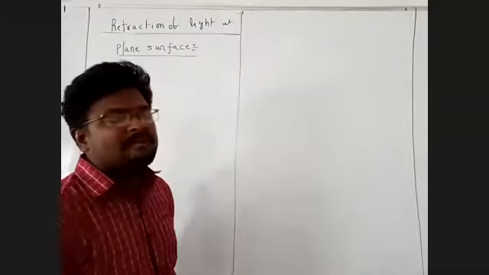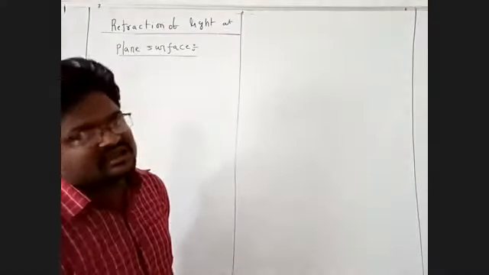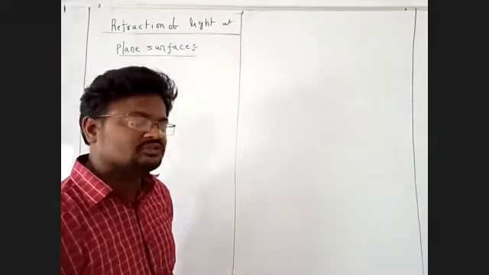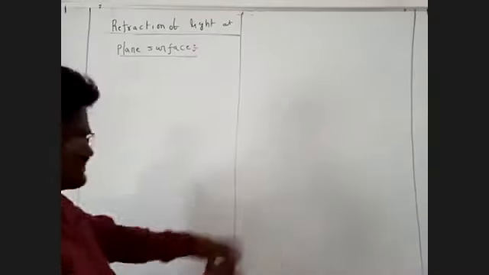Corrosion has a higher refractive index compared to water. But in mass density, water has a higher mass density than corrosion. That is what we discussed in the previous class.